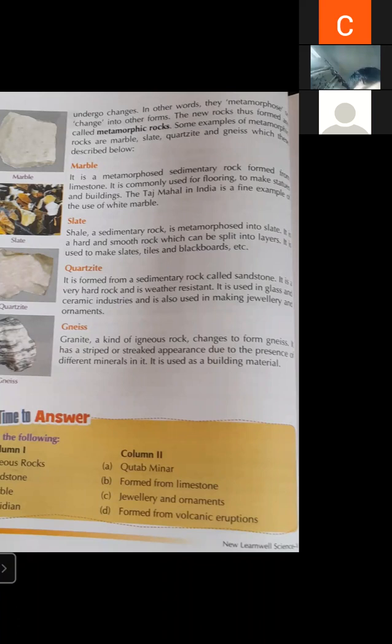When very high temperature and pressure is applied on limestone, which is a sedimentary rock, that will convert it into metamorphic rock. And that metamorphic rock is known as marble. So student, marble is made from sedimentary rock known as limestone. Marble is made from limestone when very high temperature and very high pressure is applied. It is commonly used for flooring, to make statues and buildings.